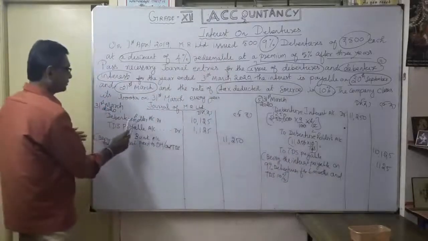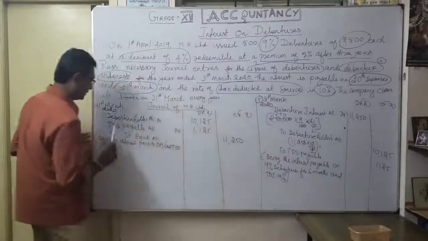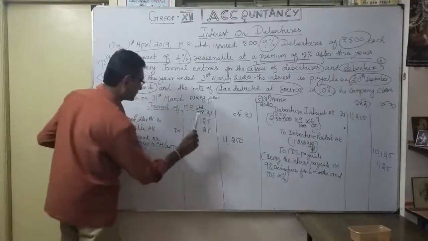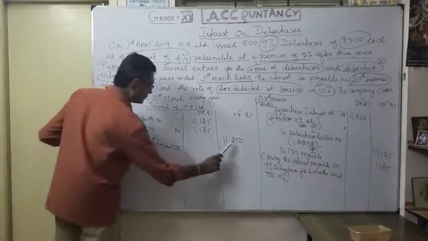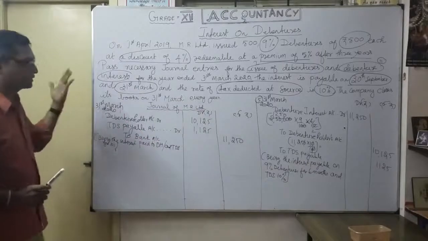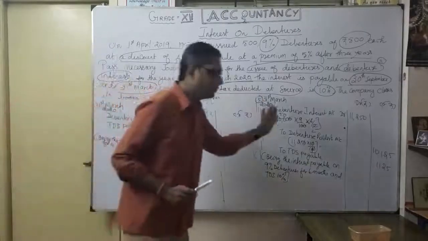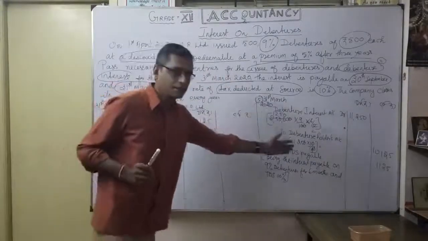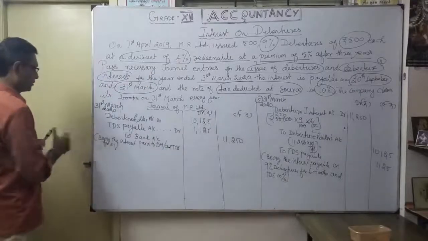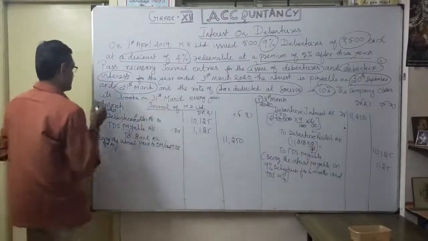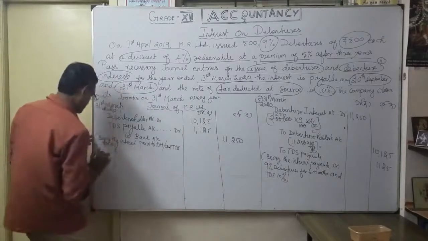Debenture holders account 10,125, TDS payable account 1,125, to bank account 11,250. That's all, only the date changes. So September, now March, due entry, payment entry. Okay, understood. Now this is the sixth entry. Now the climax, the seventh entry.